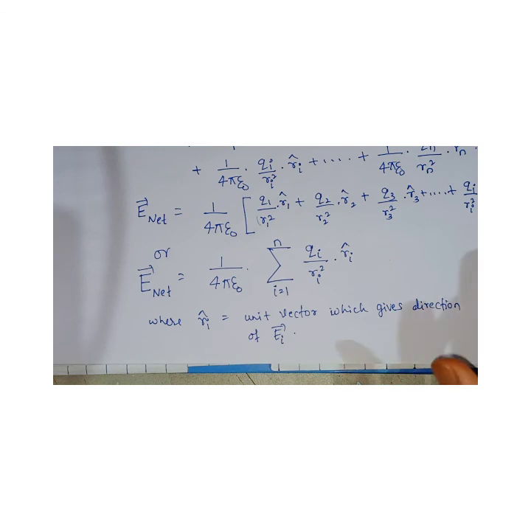Simple. Okay, so this is the derivation of the resultant electric field by applying the principle of superposition. I hope you understood this derivation, and very soon I will upload another video. Thank you so much.